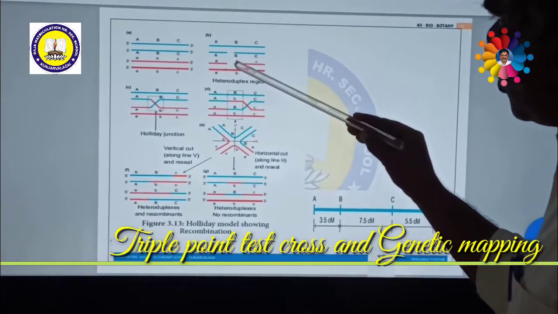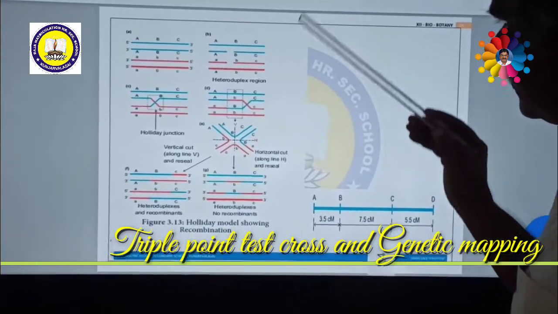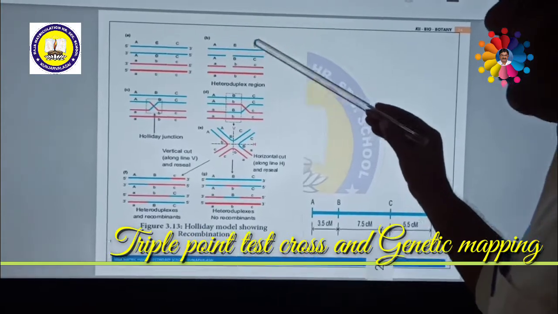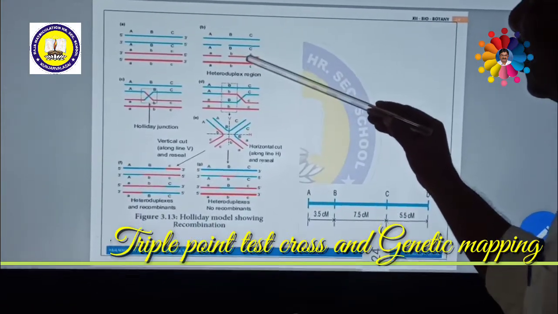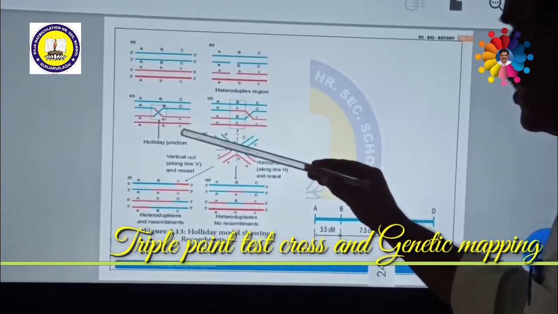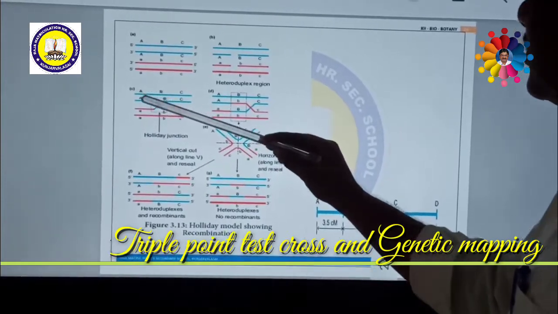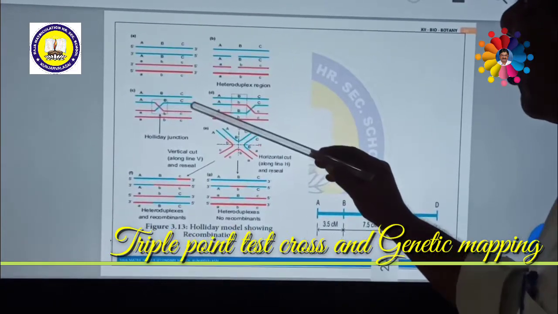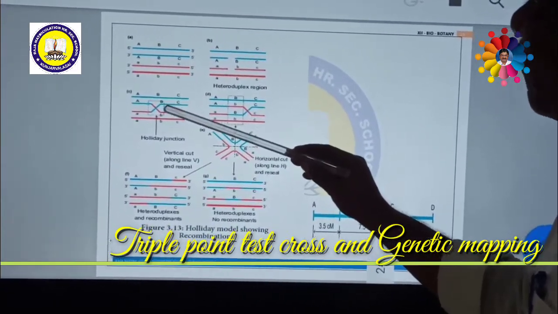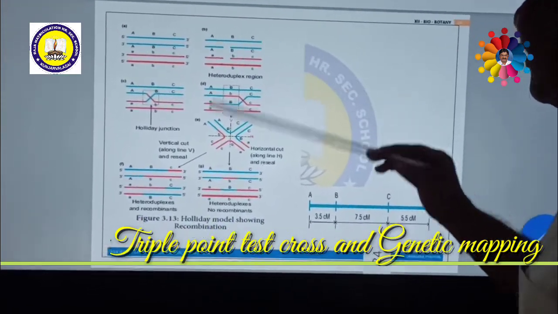These chromatids are joined together with that chromatid, and these with that one. In such a way, both are exchanged between these two. Due to these exchanges, a junction is formed. This junction is called Holliday's junction or Holliday's structure.